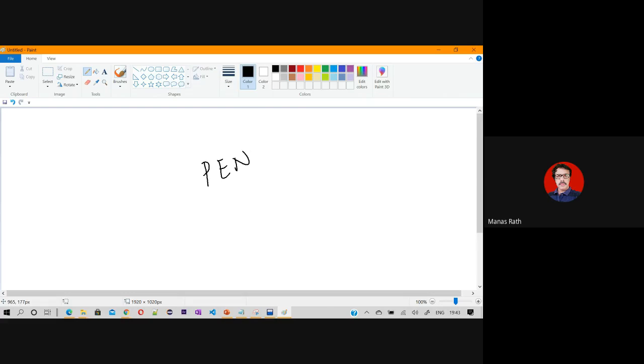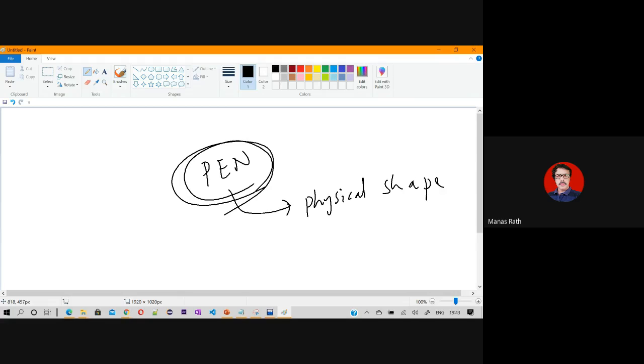So when will we say it is an object? If you can see the physical shape of this. Is it visible to all of you? The pen is visible to all of you? If somebody gave a pen, can you identify it as a pen? The physical shape is there, yes or no?